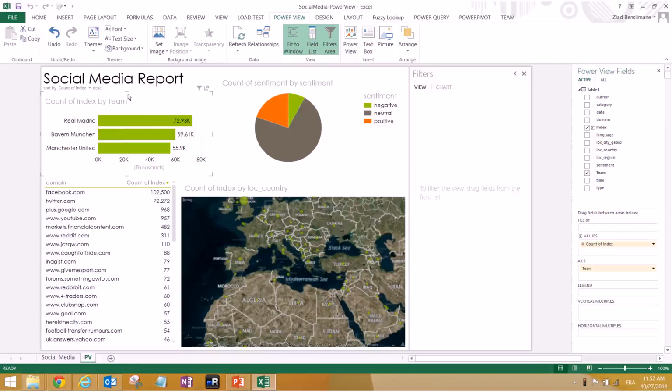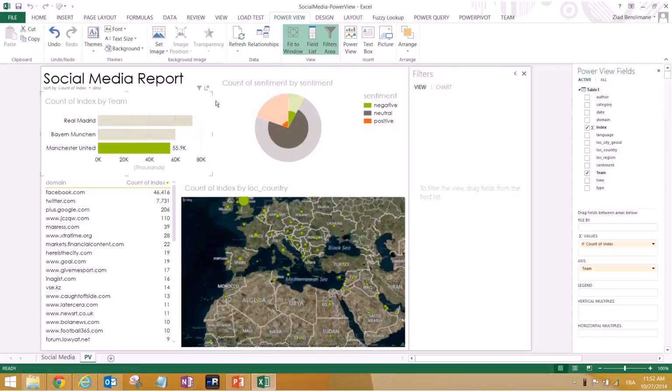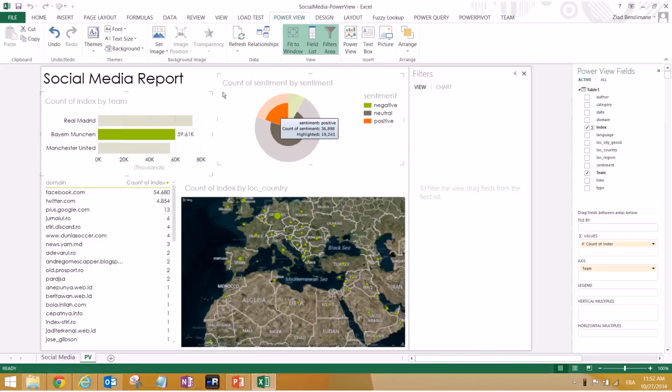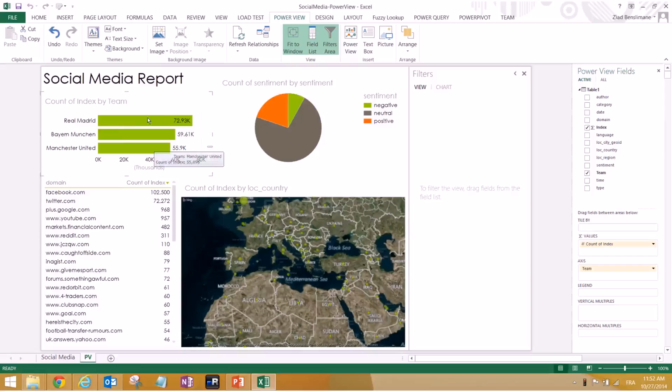So for the sake of this, according to the number of conversations, if we look at the sentiments for Portugal, for Manchester United, much more negative than positive. Actually, that might be due to the fact that they were not doing that good and stuff, because the coach has left. The coach who has spent basically more than 20 years has left. We look at Bayern München, and we have that it has a lot more positive than negative. So for the sake of this step, we'll see that we leave Manchester United and we keep only Real Madrid and Bayern München. So here, basically the point of this Power View is that you can actually have a lot of graphs and a lot of graphics interconnected with each other. Basically that makes it very interactive and very useful for filtering data.